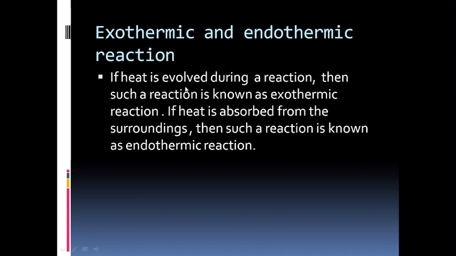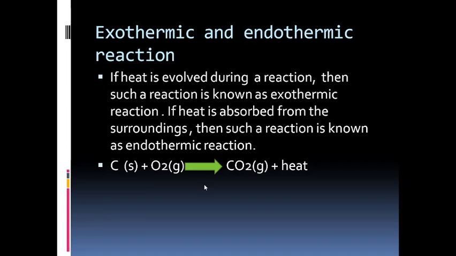So if heat is released during a reaction, it will be known as exothermic. Of course, heat is getting out of the reaction process. If there is absorption of heat, then it will be known as an endothermic reaction. So remember these two terms as well. Here I am giving you one chemical equation, and from this let me know which type of reaction this is, exothermic or endothermic. Write down your answer in the comment section.